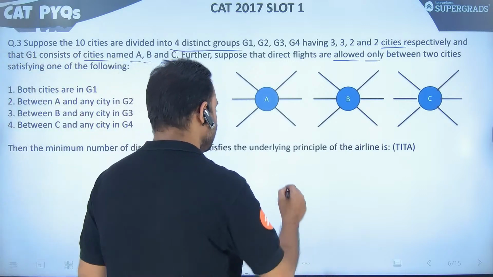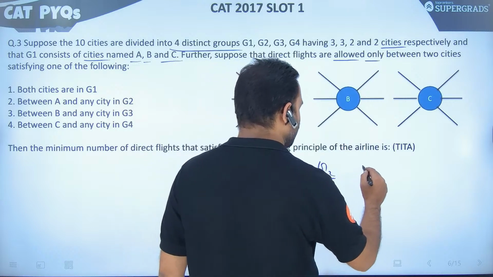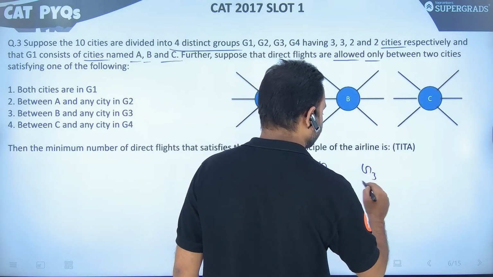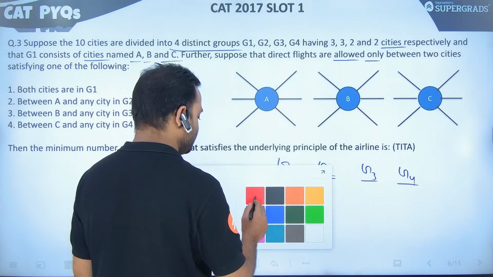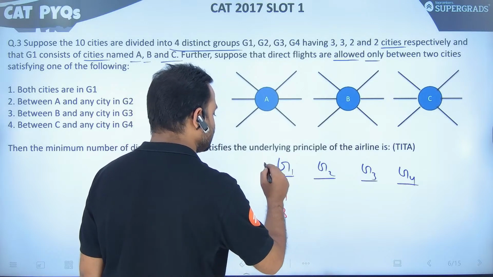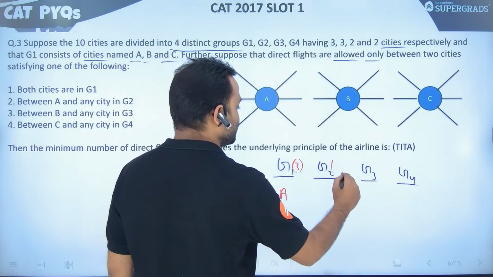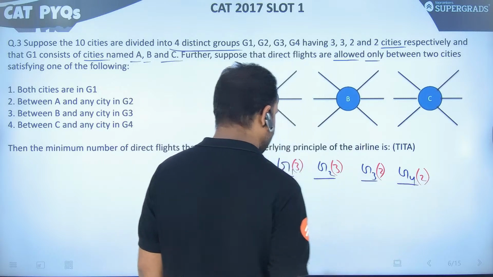So basically, we have four group of cities, G1, G2, G3, and G4. In G1, A, B, C, there are three cities. In G2, there are also three cities. In G3, two cities. G4, there are two cities.